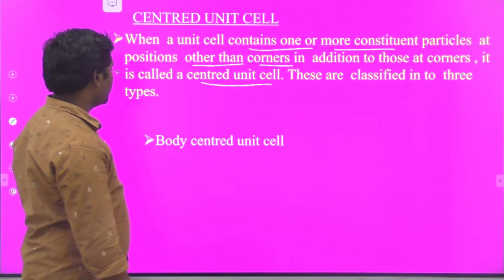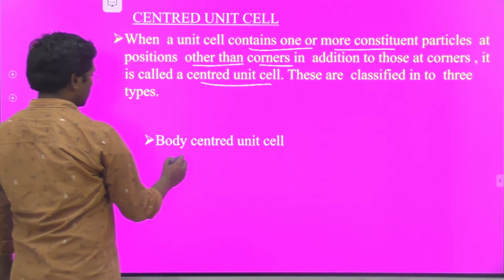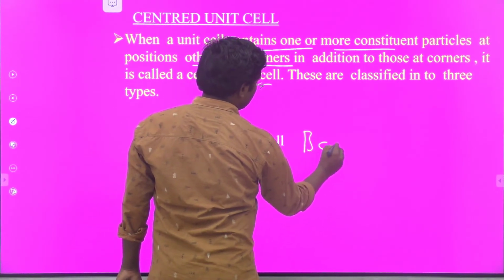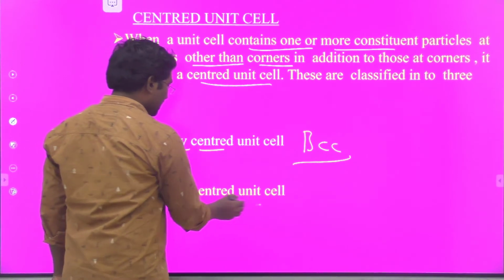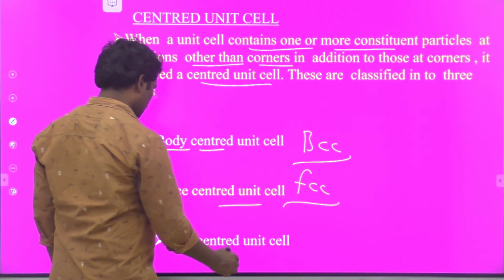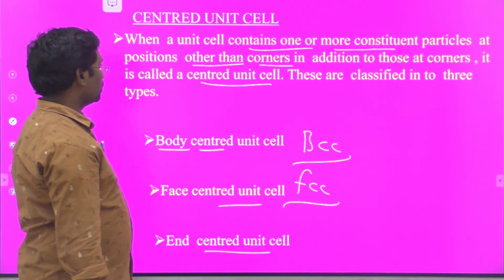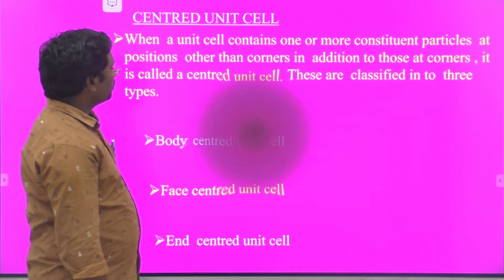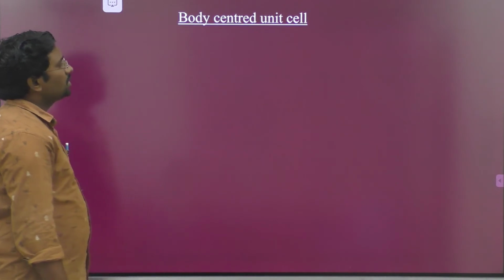They can be classified into three types. First one, body centered unit cell, that is nothing but BCC. And second one, face centered unit cell, that is nothing but FCC. And next one, end centered unit cell. So this is the classification of the centered unit cells. Come to the first one, body centered unit cell.